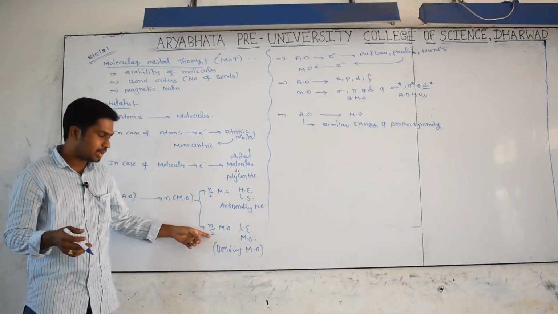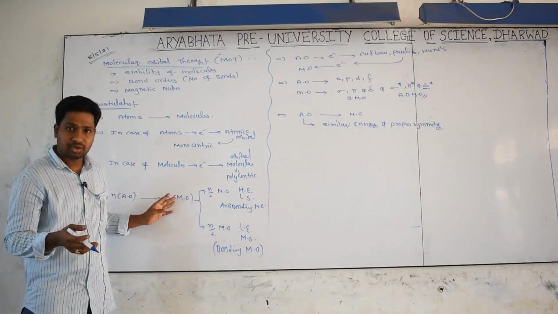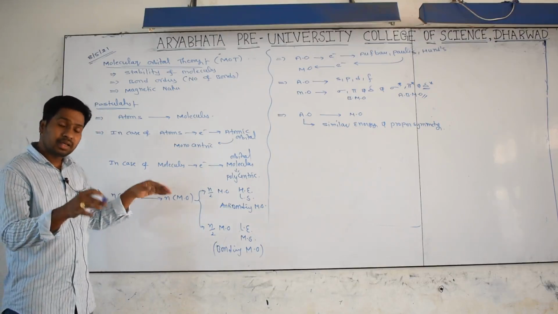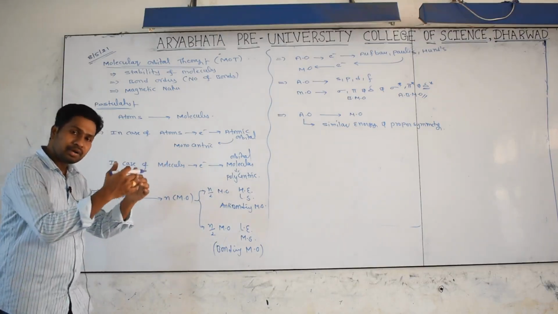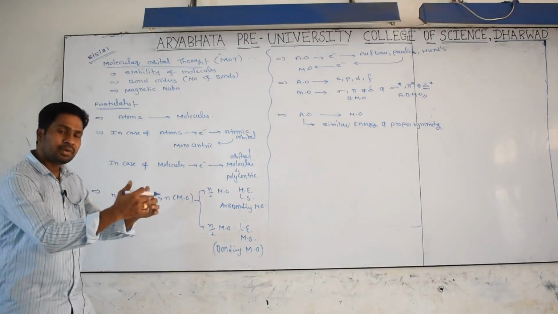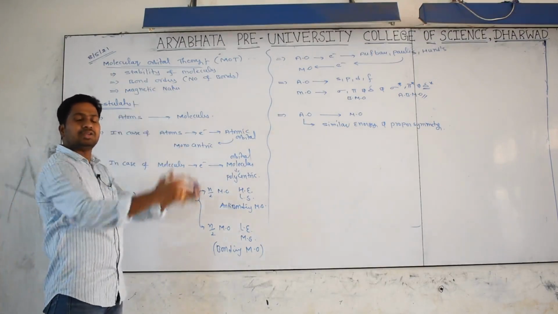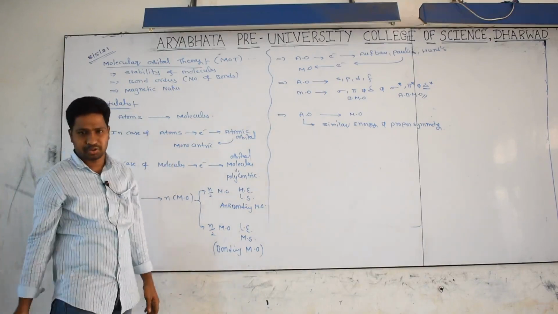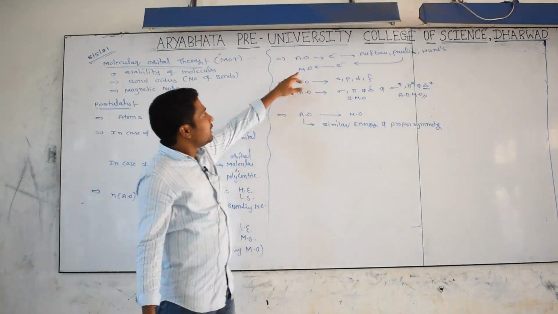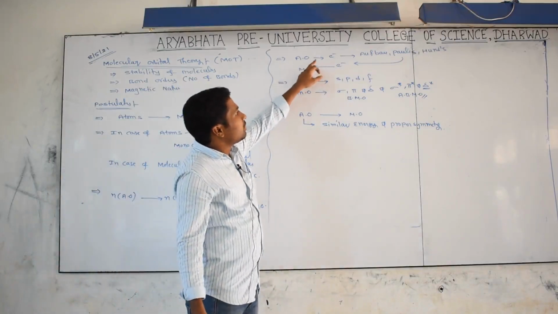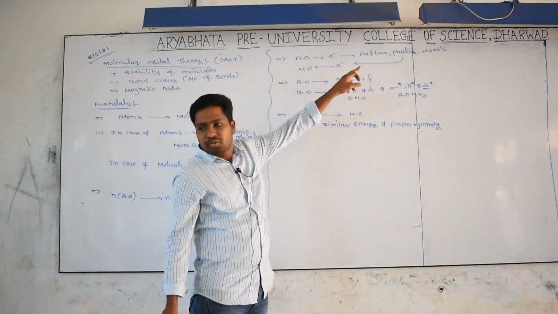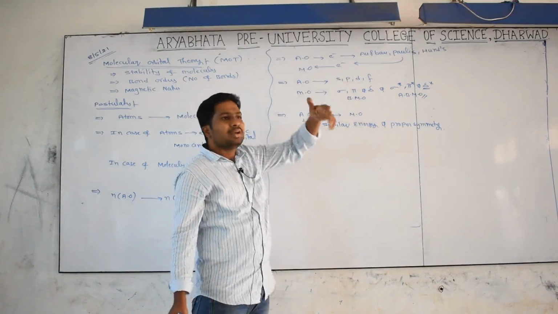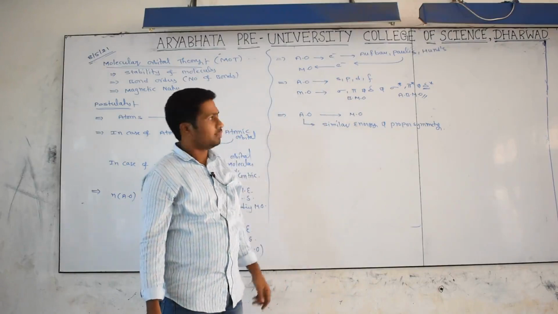In that, some have lesser energy. I told you already, if 10 atomic orbitals combine, we get 10 molecular orbitals. But in those 10, 5 have lower energy, called bonding, and 5 have relatively higher energy, called antibonding. Indirectly, a redistribution of energy is happening there. Next, while filling electrons in atomic orbitals, they follow Pauli's and Hund's rules. The same rules we have to follow while filling electrons in molecular orbitals.